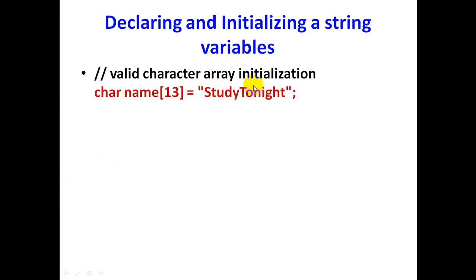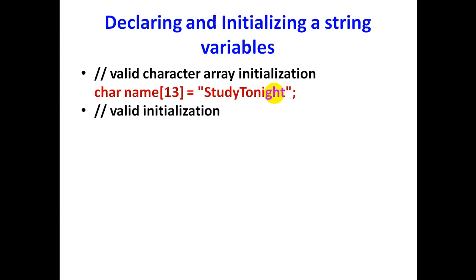So "study tonight" is the string value we have given. Now we will see the number of characters in this string. We can count S, T, U, D, Y, T, O, N, I, G, H, T. So here we have 12 characters in this string.